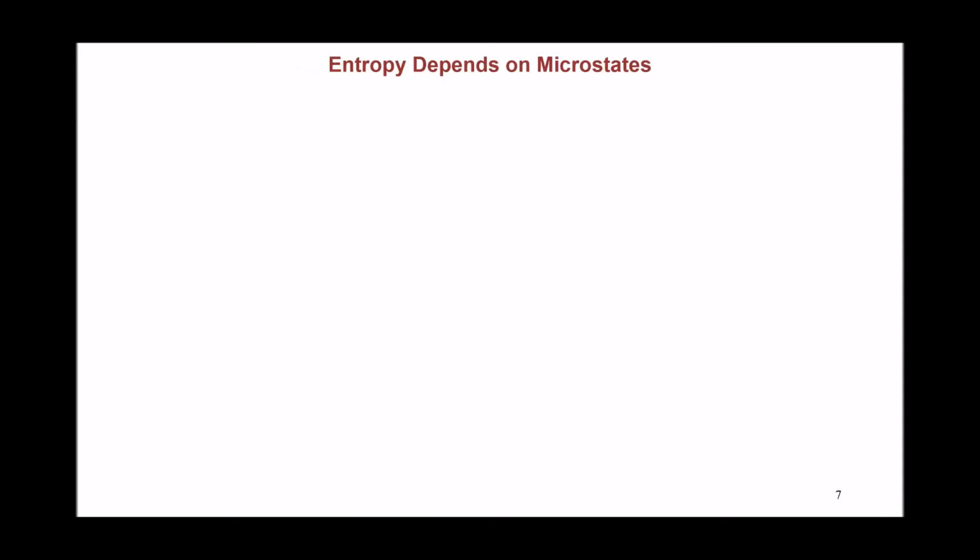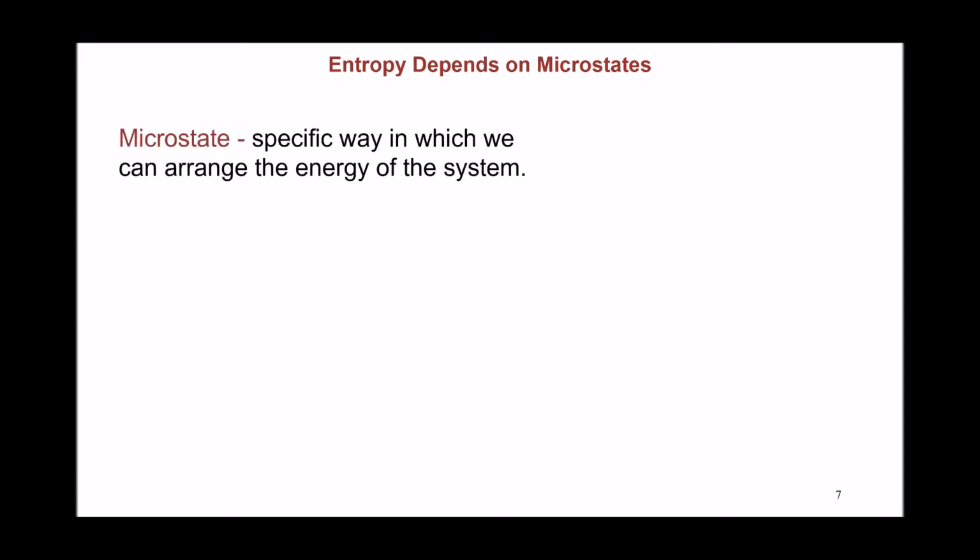To explain the relationship between entropy and randomness in the system, let's go through this discussion here. We define any specific way to describe the arrangement of the system or of the energy of the system as a microstate. So for example, if you try to put 4 numbers in the left-hand side of this tile and leave the right-hand side empty, there is only one way to do this, which is the one shown in the picture here. So this system has one way to describe it, or one microstate.